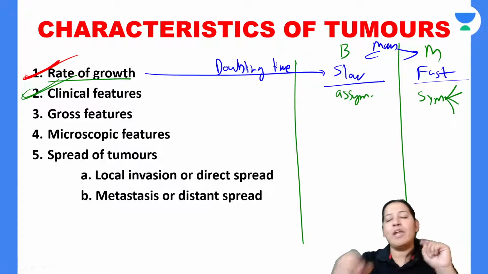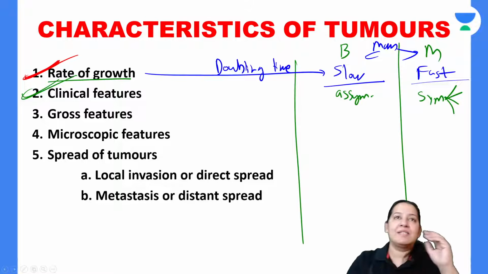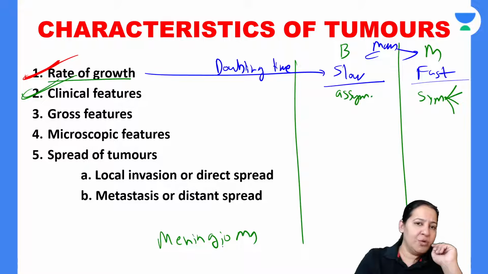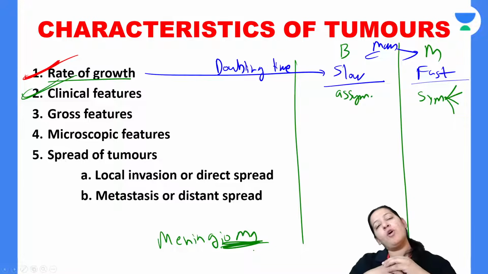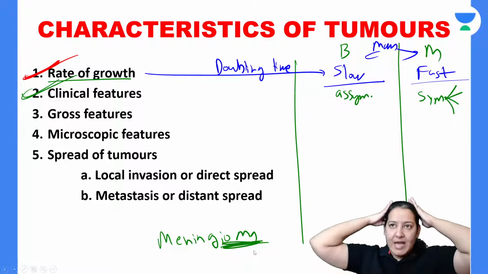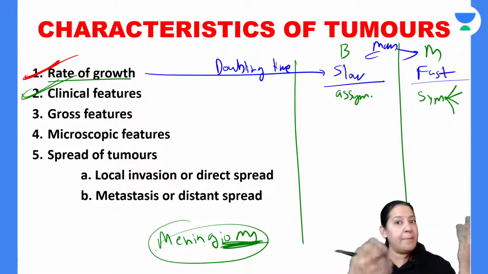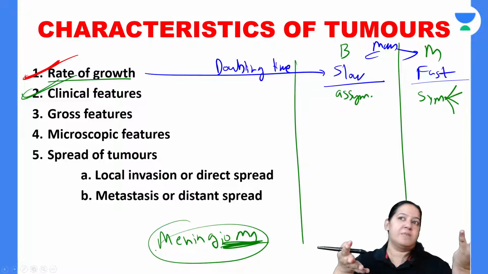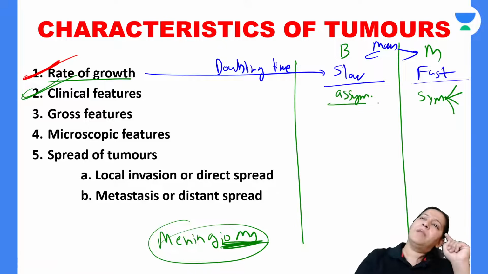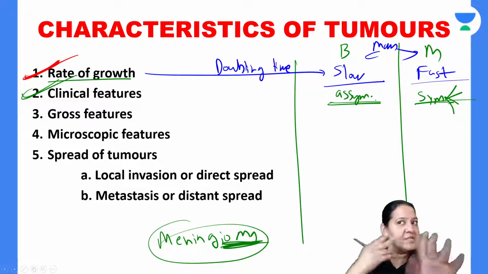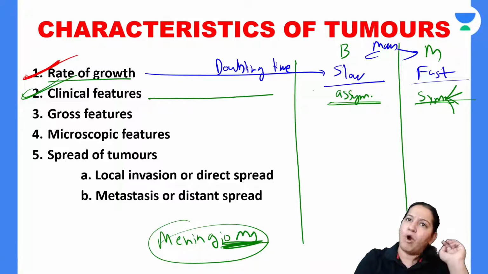Now meningioma, you tell me what is meningioma? See the suffix. Meningioma has oma in the suffix, so it is a benign tumor. Meningioma is a tumor of the meninges of the brain. Even a single smallest meningioma can cause seizures. So although it is benign, it can produce seizures, it can produce severe symptoms. So it is not always true that all benign tumors are asymptomatic and all malignant are symptomatic. Sometimes malignant can be silent and benign can produce symptoms, the reverse can happen. So it is not always true, but broadly this is the case.